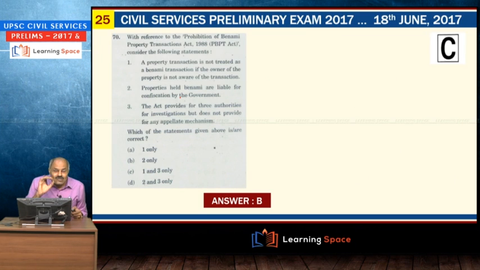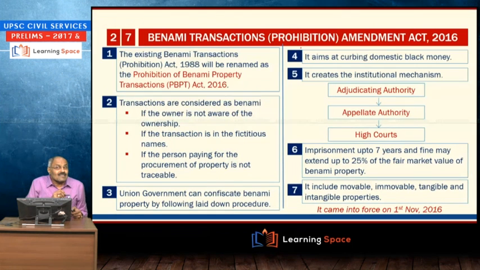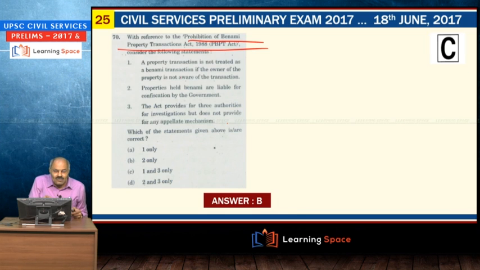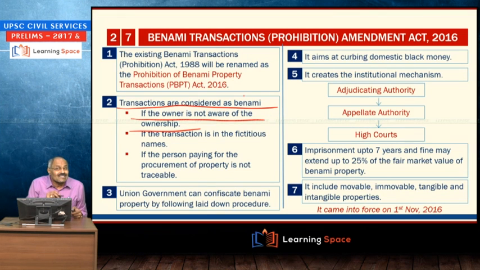And next one is Benami Property Transactions Act. Please look into this slide. This was shown to you almost half a dozen times. Here you see transactions are considered as benami if the owner is not aware of the ownership. Please look into the first one. A property transaction is not treated... He has given in the reverse. First one is wrong. Then properties held by benami are liable for confiscation.